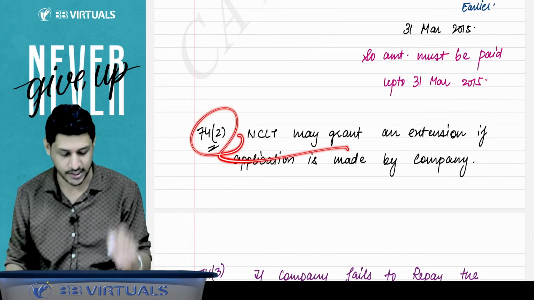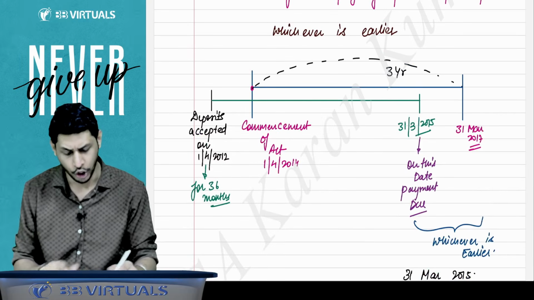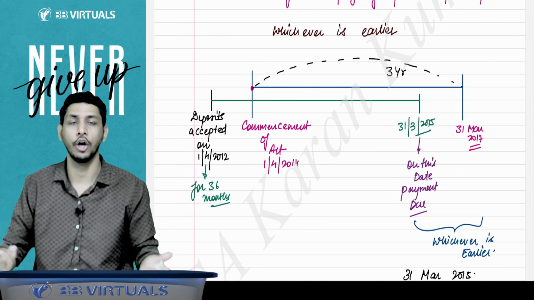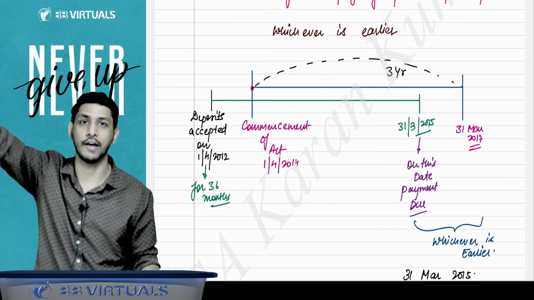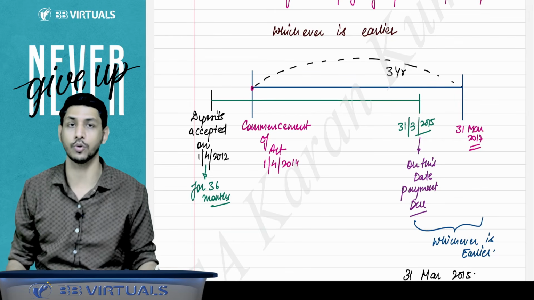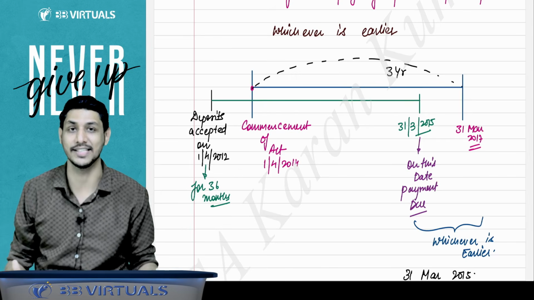Section 74 subsection 2 states that the NCLT may grant an extension. If you say that no sir, we were not having any plans, we were not aware you were coming up with the new law, our maturity is too far away right now and we were having plans that we will repay later on. Now you are saying that you have to repay up to this date only, we are not having funds and all that. So they can ask for an extension from the NCLT.